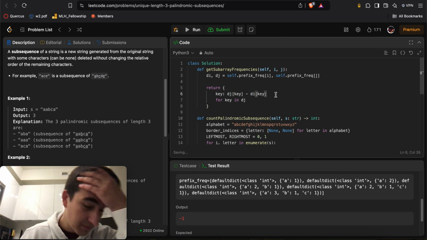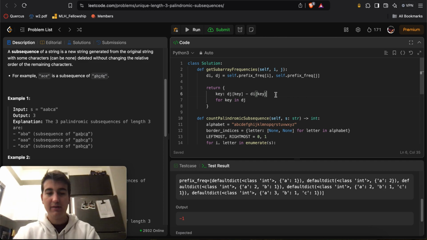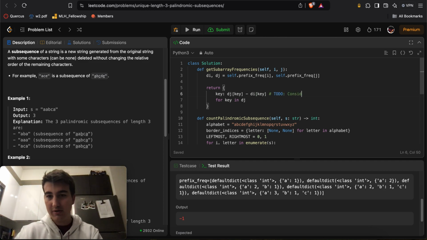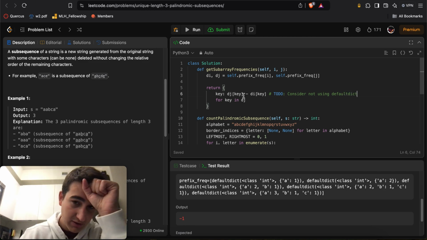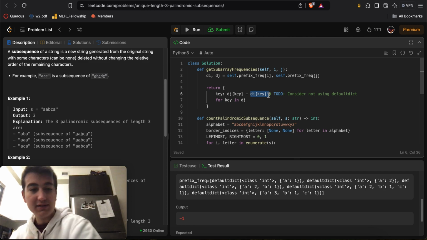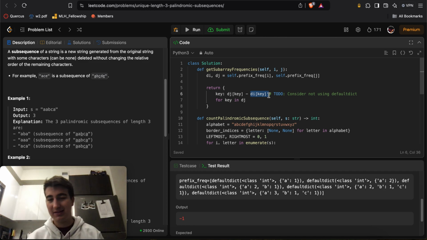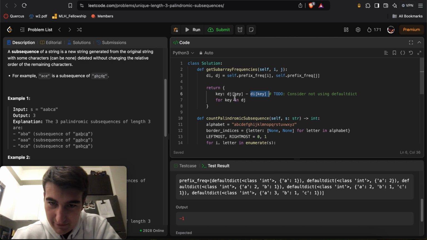Minus. Also it might help to not do things as default dicts later on, right? To do: consider not using default dict. Even though the big O is in terms of 26, if that key didn't exist inside of di, it's annoying to make it exist so that it's used again later on and so on. We might as well prevent that for efficiency reasons, right?